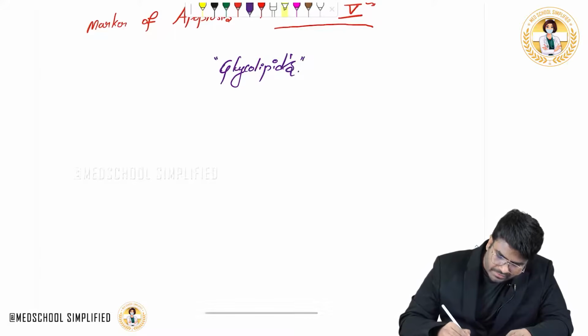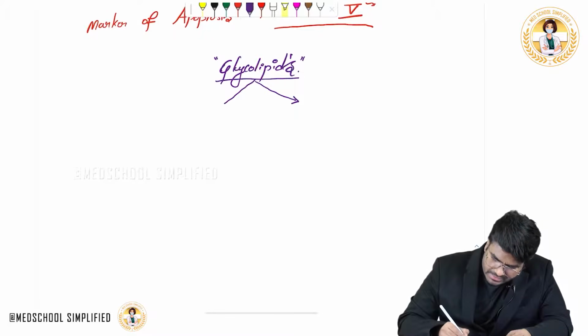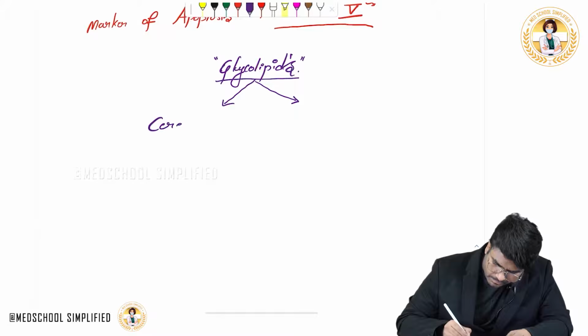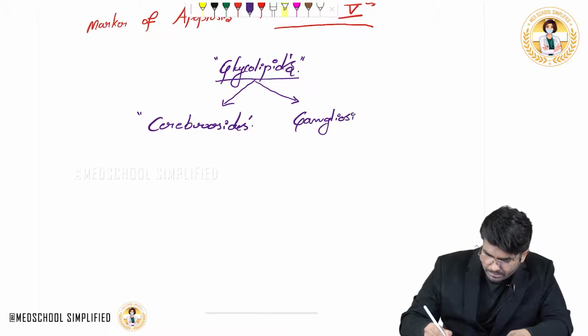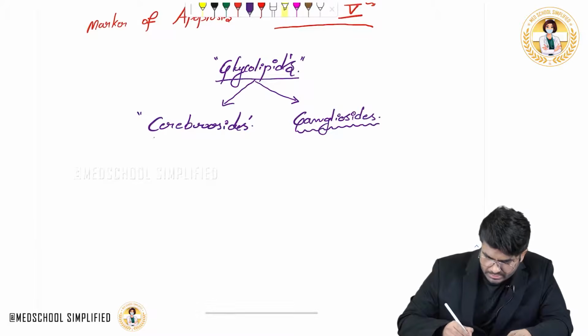Now, how many types of glycolipids are there? The glycolipids are of two types: cerebrosides and gangliosides. Okay, cerebrosides are there and gangliosides are there.